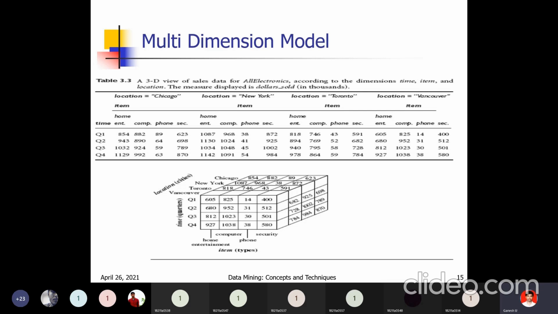In each and every branch, the different categories of items are these: home entertainment, computer, phone related items, and security related items. So my sales I am representing in time, quarter-wise.